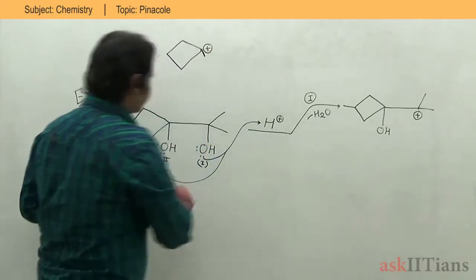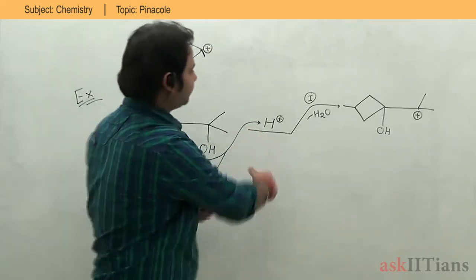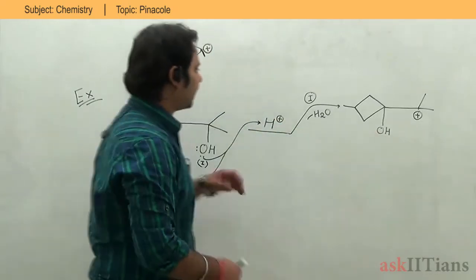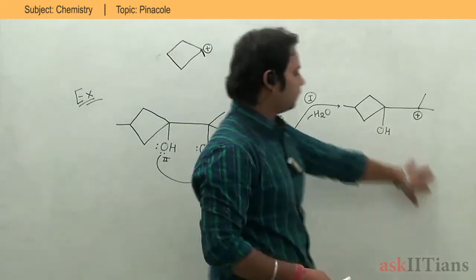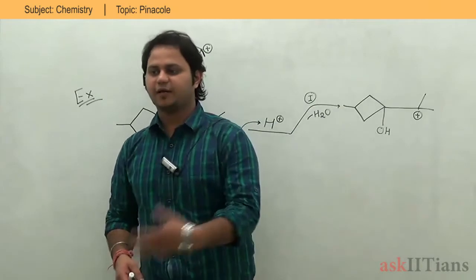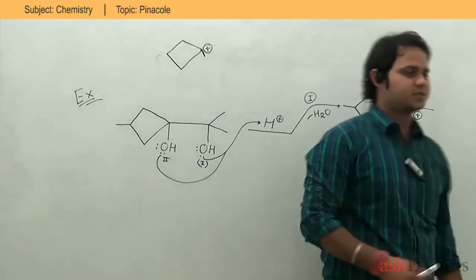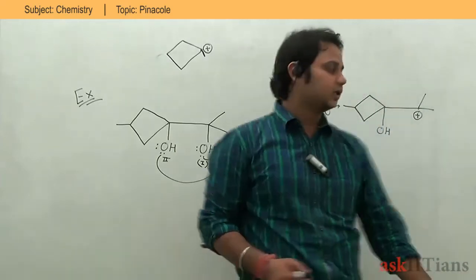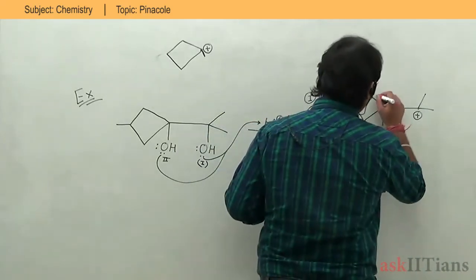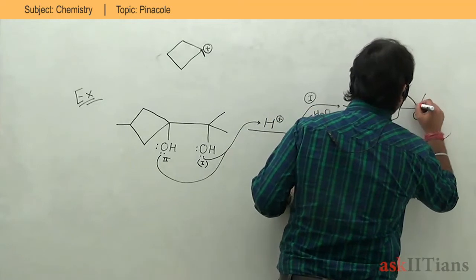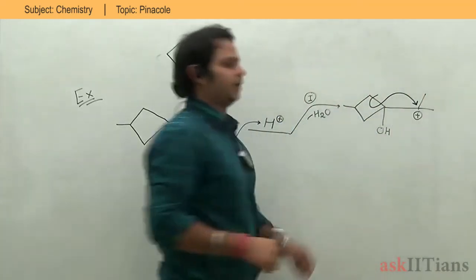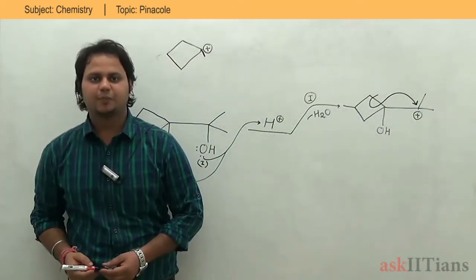So I'm getting my oxygen, which is going to donate to H plus, and I'm having a very good stable carbocation. Now I always said in this class that my 4-member ring is very unstable, very unstable. So if I can do anything to stabilize the 4-member ring, I'm going to do that. How? I'm going to expand the ring.